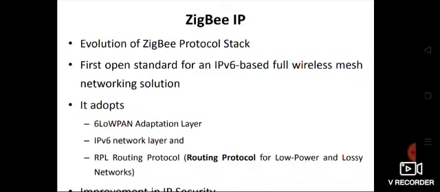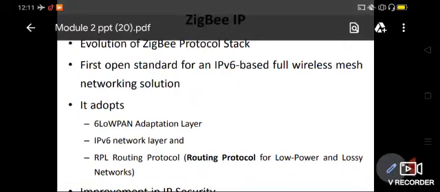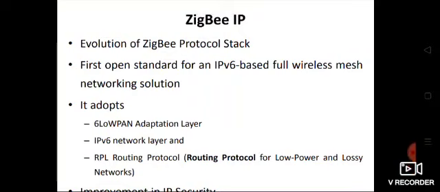The next standard protocol which is using IEEE 802.15.4 is ZigBee IP. It is the same as ZigBee, but it is an evolution of the ZigBee protocol stack. It is the first open standard for an IPv6-based full wireless mesh networking solution.